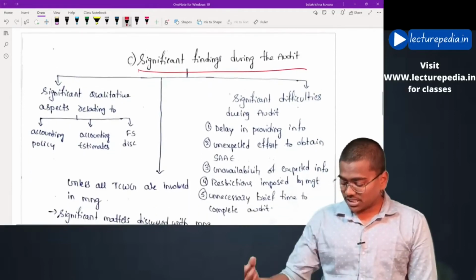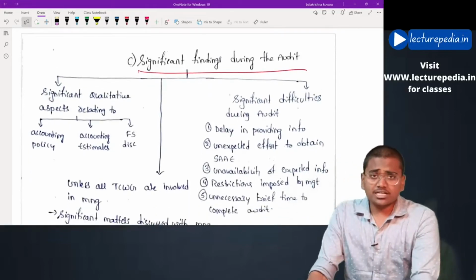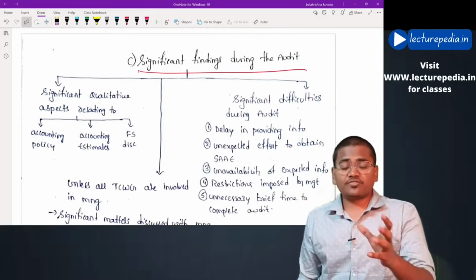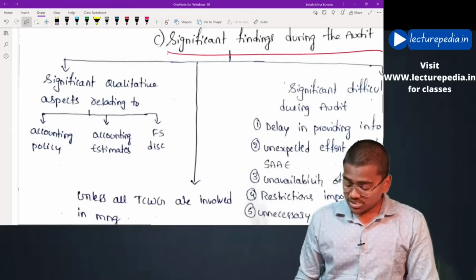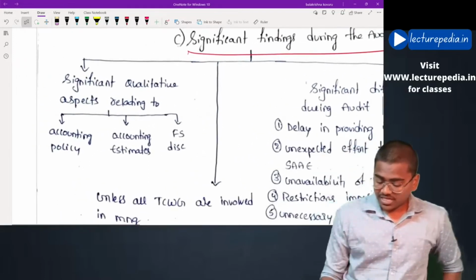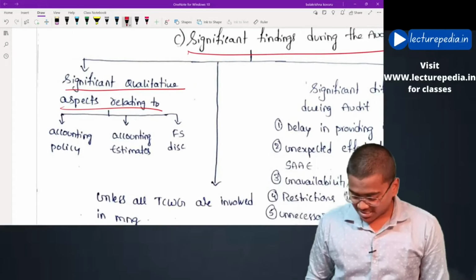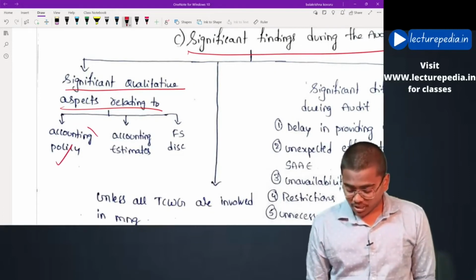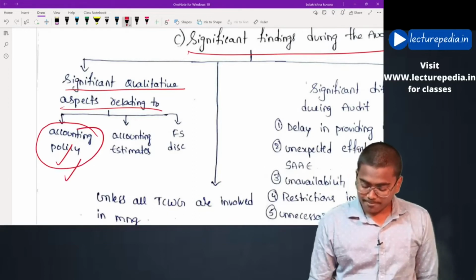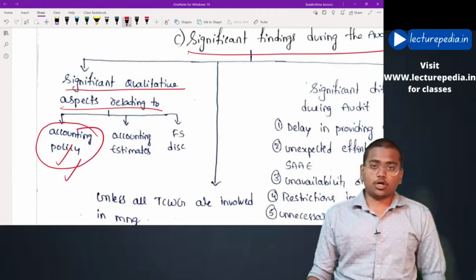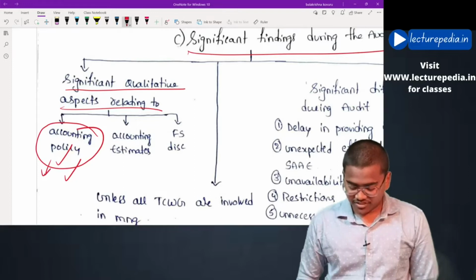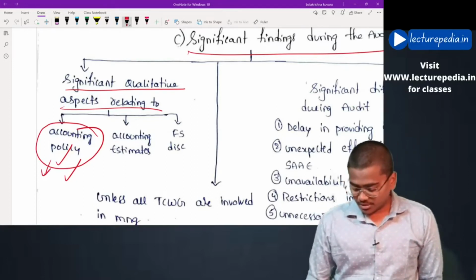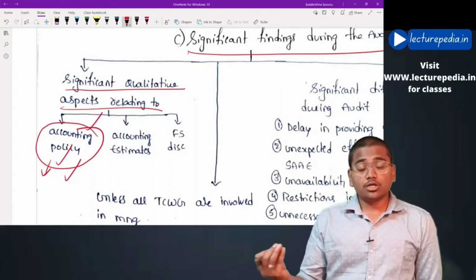Next aspect, significant findings during the audit. During the audit, the auditor might have encountered certain significant findings. Even those findings have to be communicated to those charged with governance. Under this, significant qualitative aspects relating to accounting policies. Whether the accounting policies adopted by the management are apt to the situation or not. In case there are any deficiencies, what suggestions the auditor is making. This has to be communicated to those charged with governance.